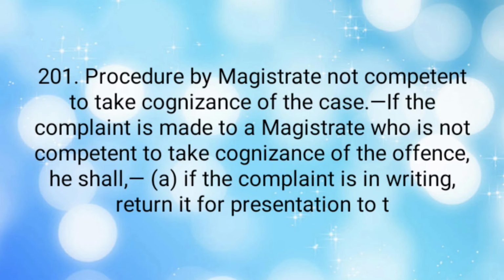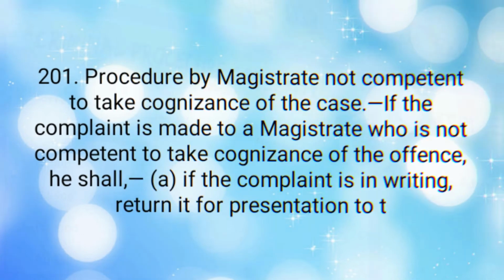Section 201 is titled Procedure by Magistrate not competent to take cognizance of the case. And what is written inside it? The bare act says: if the complaint is made to a magistrate who is not competent to take cognizance of the offence, he shall, if the complaint is in writing, return it for presentation to the proper court with an endorsement to that effect. And clause B, if the complaint is not in writing, direct the complainant to the proper court.